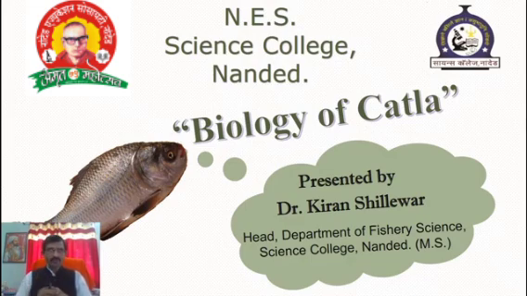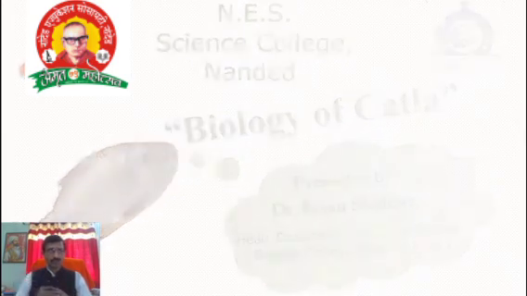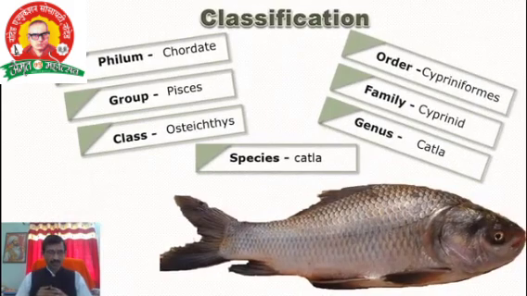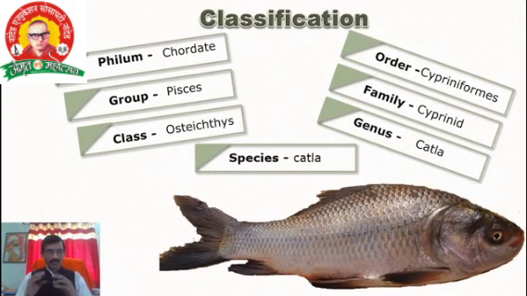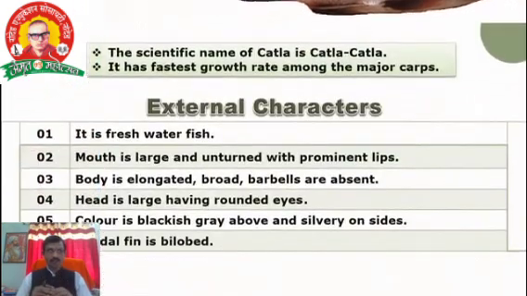Yesterday we completed the biology of rohu. Today we will see the biology of Catla, explaining it with the help of some aspects. First of all, the classification of Catla. Phylum Chordata, group Pisces, class Osteichthyes, order Cypriniformes, family Cyprinidae, genus Catla, species Catla. This is the classification of Catla.